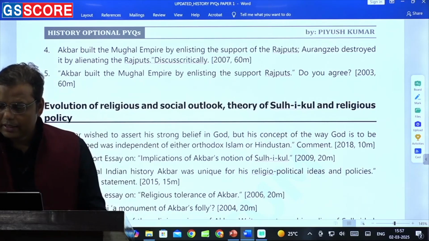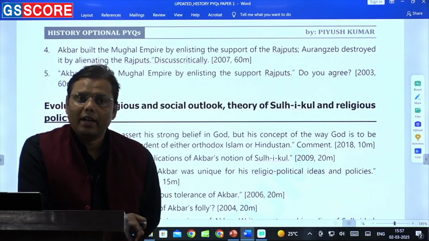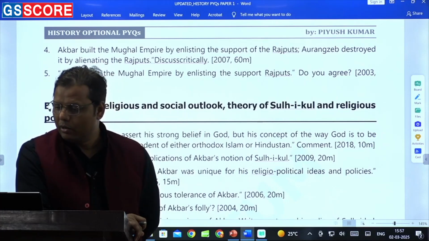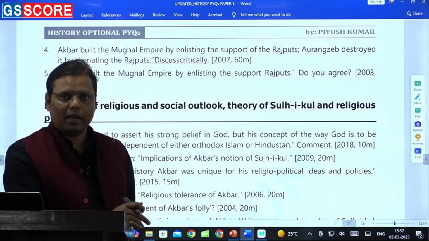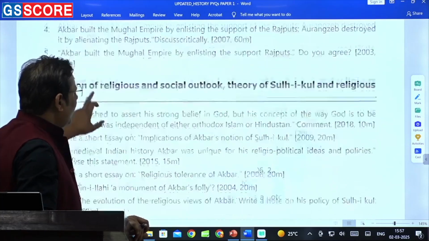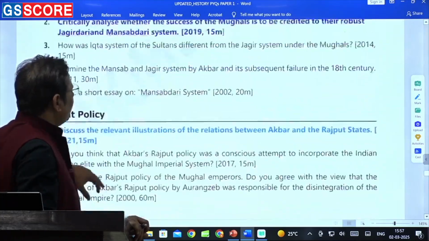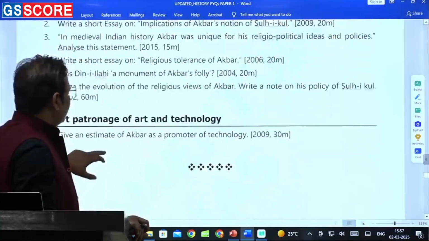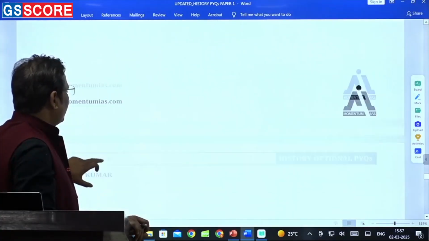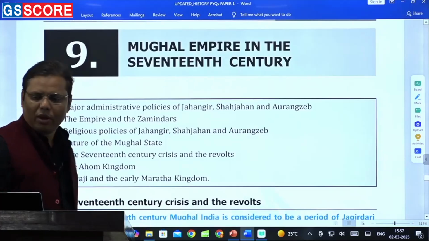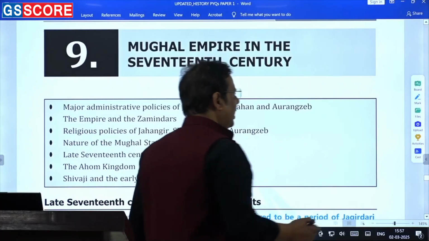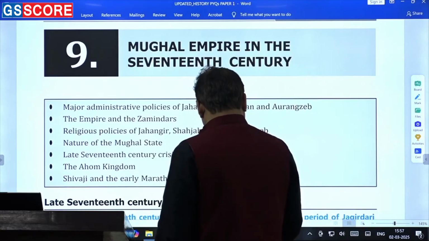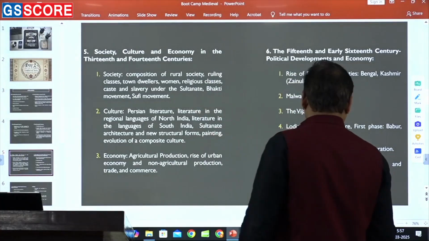The question was like this: the Ibadat Khana did not gain any sort of respect for Akbar; rather, it defamed Akbar. That was the question. So now you do not find so many questions coming from Akbar. Of course, you can expect one question, but as I told you, the nature of these questions is also changing. Frankly speaking, we are not supposed to pay this much attention to Akbar anymore. So you can liberalize it a bit, or take it a little casually.